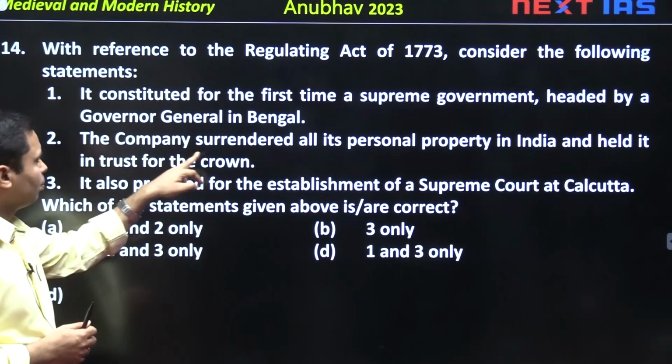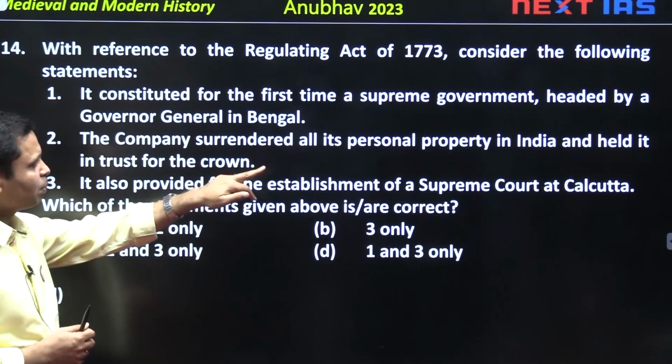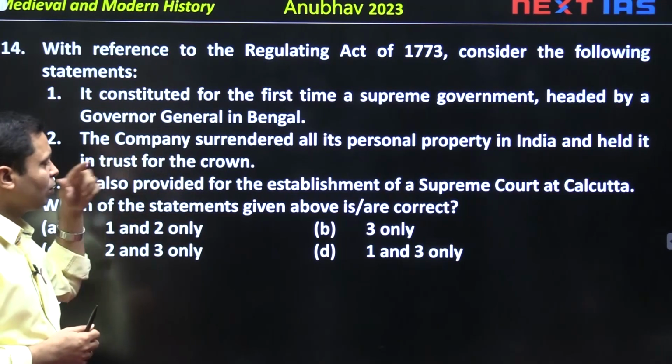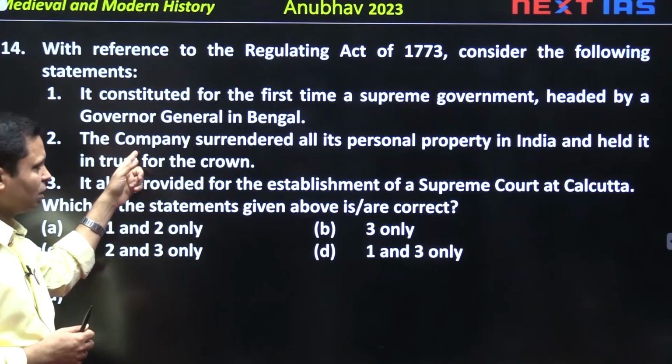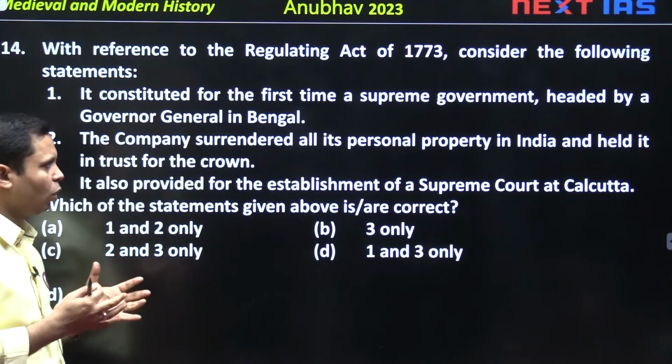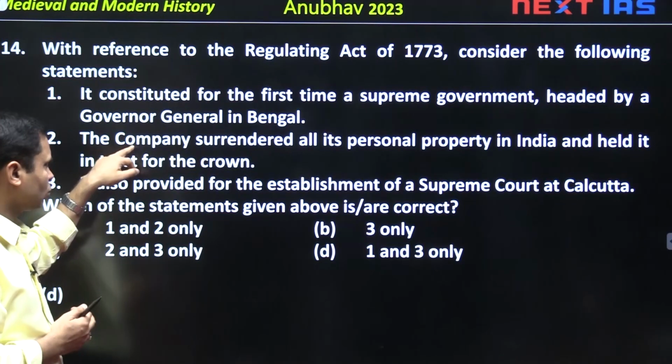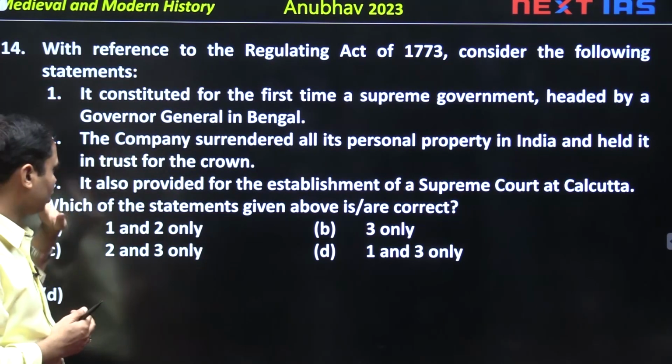True. The company surrendered all its personal property in India and held it in trust for the crown. No. This was a provision which was made by the Charter Act of 1833, that the company was now holding all its property in trust of the crown. So, this statement is wrong, because this was the provision made by the Charter Act of 1833.